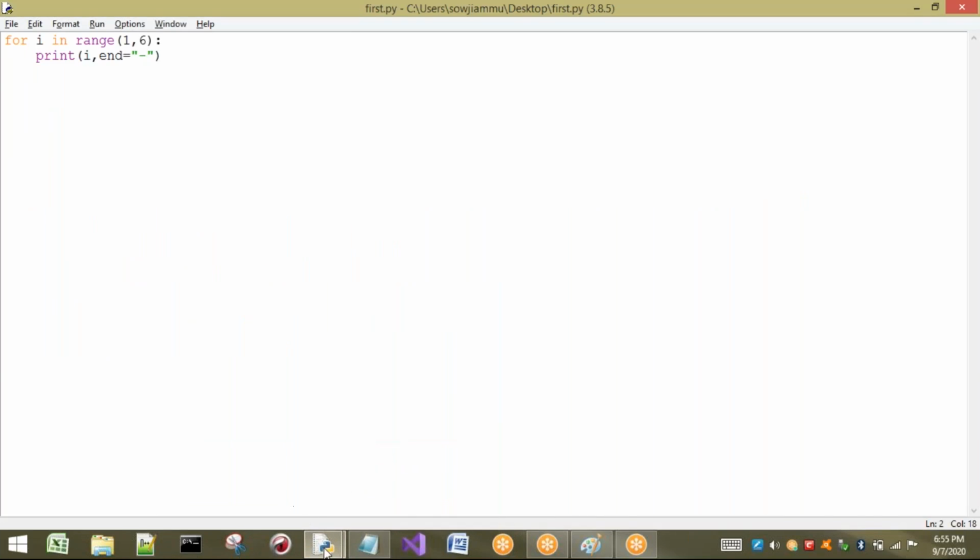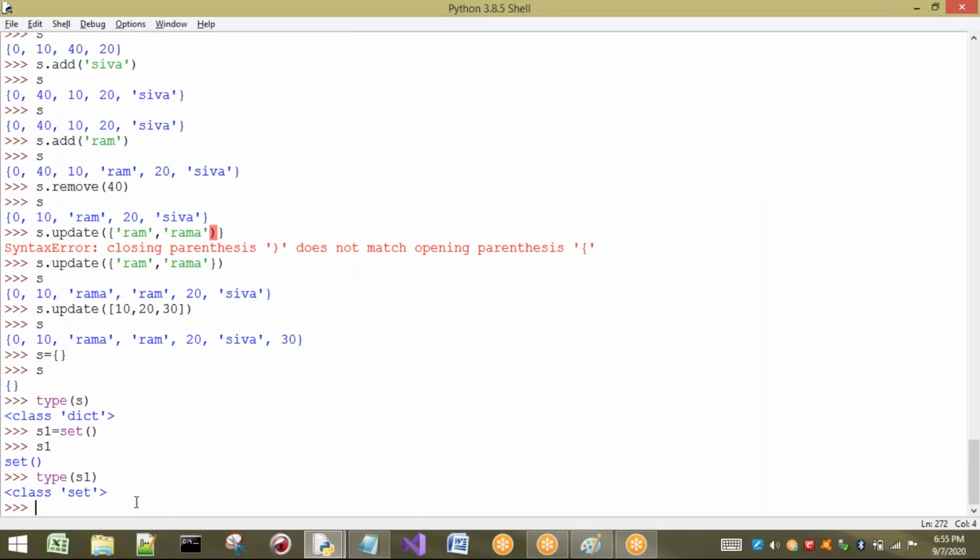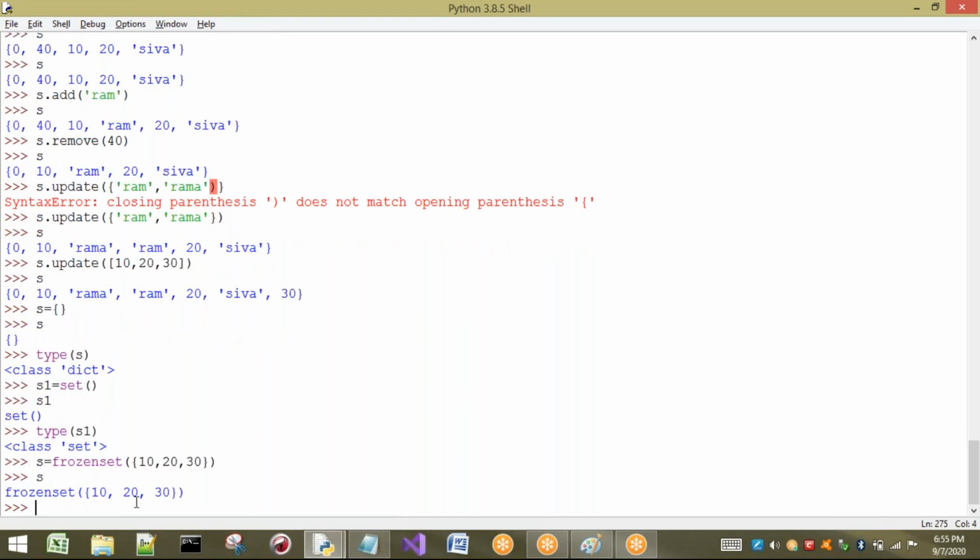So I'm going to take one frozen set. If you want to create a frozen set, we have to use a method called frozenset. Frozenset of, I am going to take a set inside these parameters, some 10 comma 20 comma 30. Now S is going to be a frozen set. Okay. Right. Now I will try to change the size of this one. Let us take S dot add. I want to add one more element into my S, that is 40.